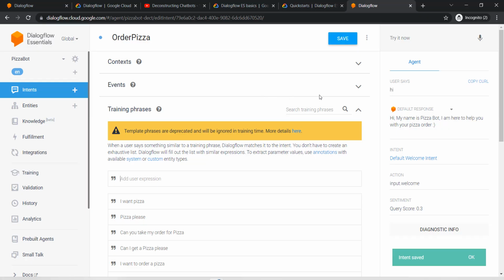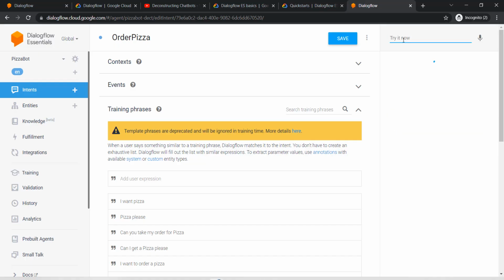Now I will again say, let's say, pizza order. Let's see what happens when I say pizza order. It says all right, I can help you with the pizza order, and it recognizes the intent order pizza, right? So this is how intent works.